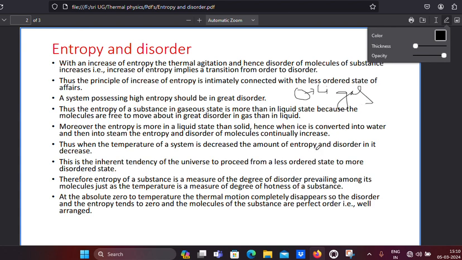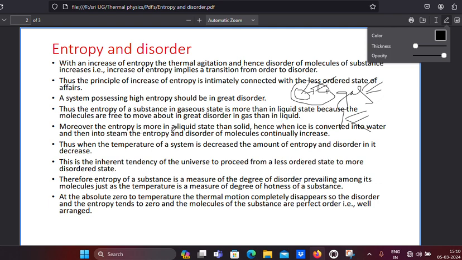In gas the molecules move in different directions, so disorder is more in gas, but disorder is lesser and order is more in liquid. That is why gas has high entropy and liquid has low entropy, because gas has high disorder and liquid has low disorder.